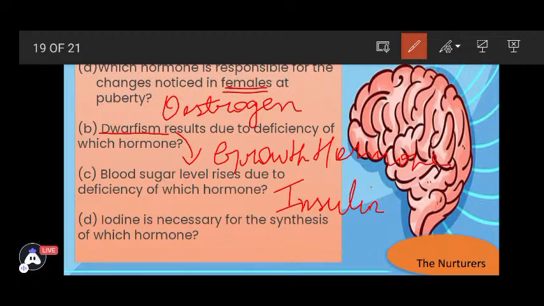Last one. Iodine is necessary for the synthesis of which hormone? So iodine is necessary means our body needs to have a proper amount of iodine, or our diet needs to have a proper amount of iodine, which we get from usually common salt. So why is iodine necessary, or which hormone production needs iodine? So that's thyroxine. Thyroxine production needs iodine.